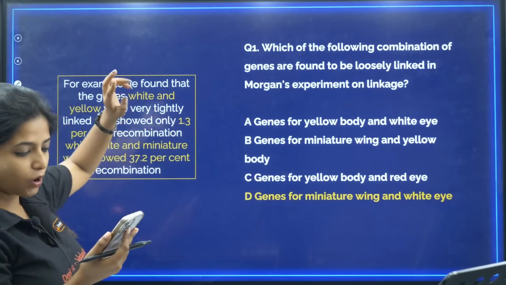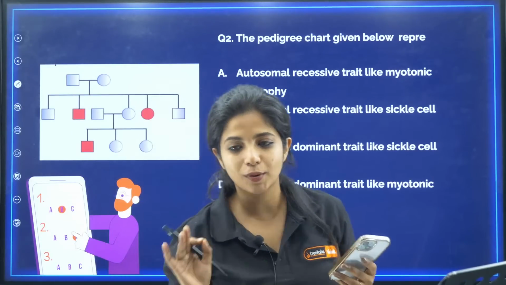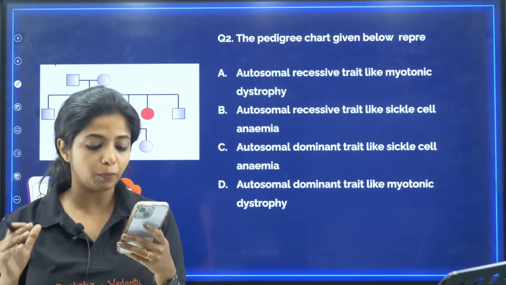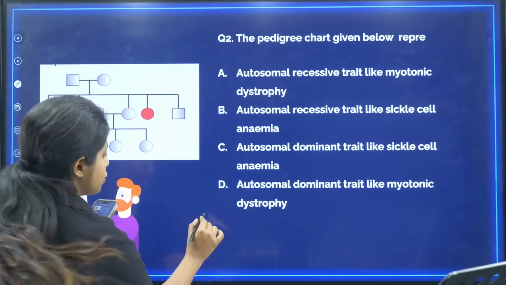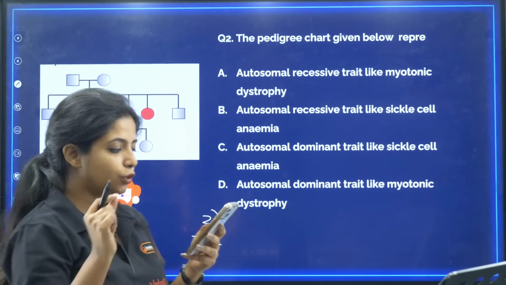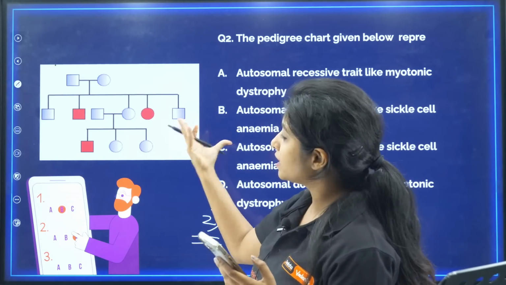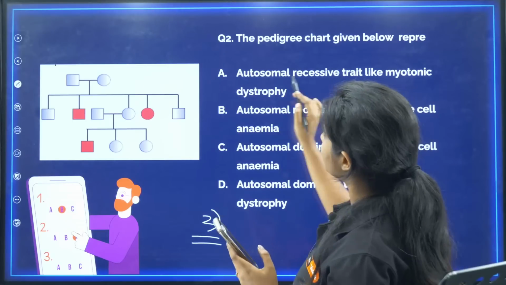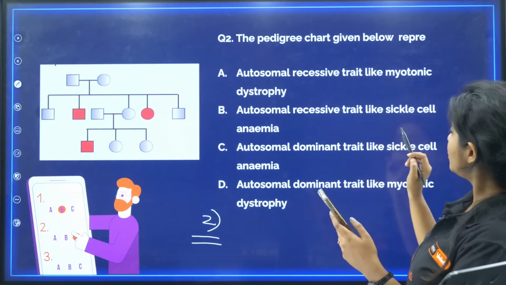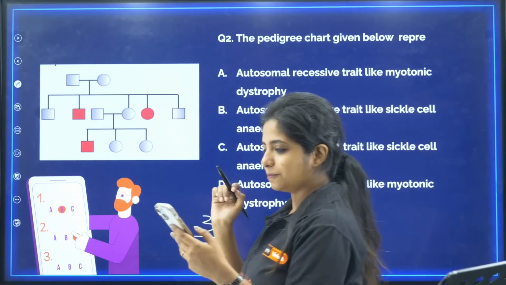Second question, all of you. Try this question. It's okay if you got the first question wrong, it happens. Now that is how I have tried putting questions from your NCERT directly. Try this question, you have to answer like this: 2ABCD. The pedigree chart given below represents what? Autosomal recessive trait like myotonic dystrophy, autosomal recessive trait like sickle cell anemia, autosomal dominant trait like sickle cell anemia, autosomal dominant trait like myotonic dystrophy.